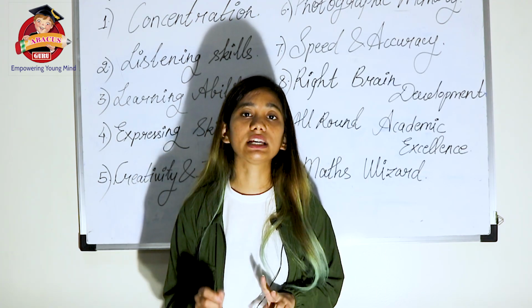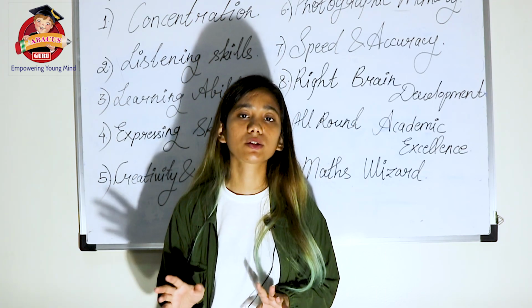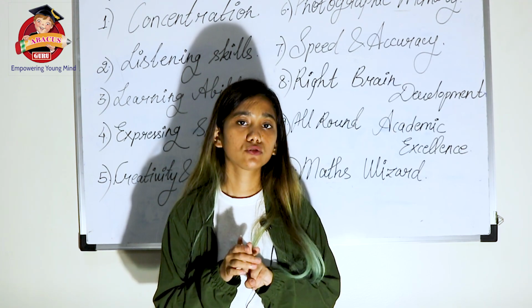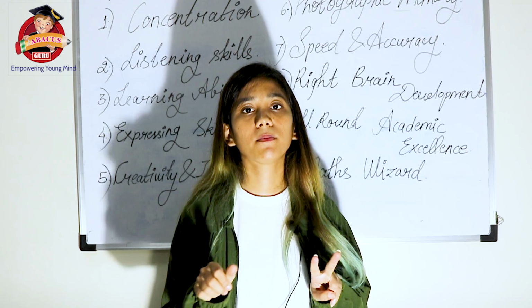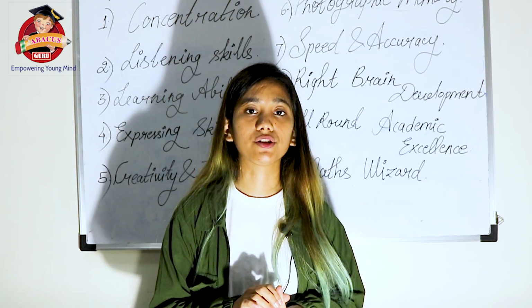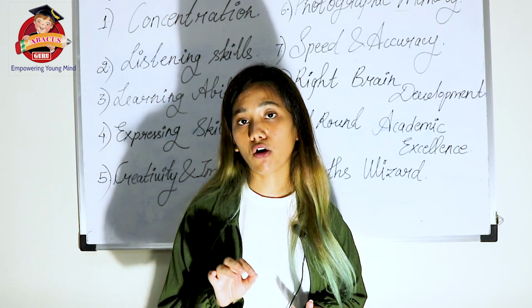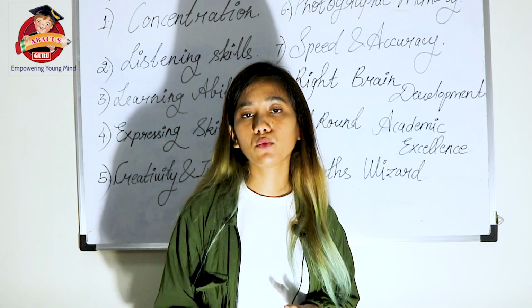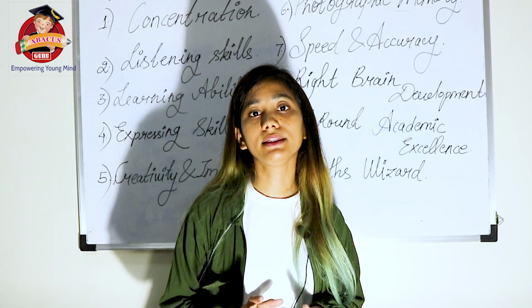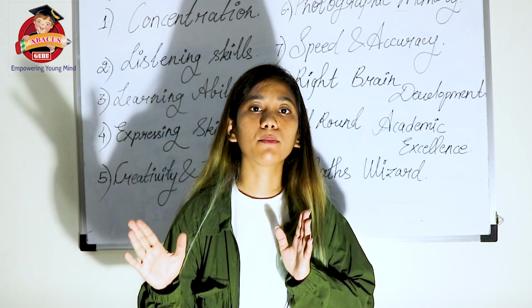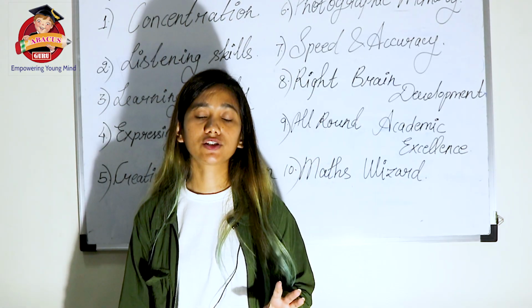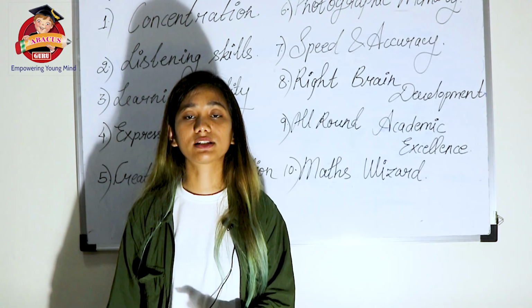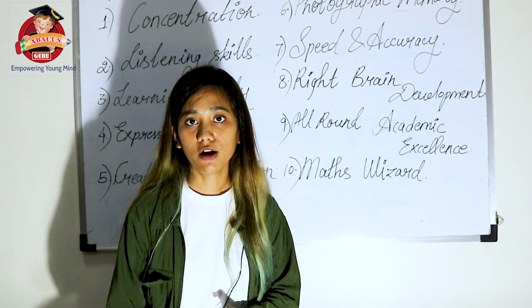If a person says that he or she knows about abacus, there are two possibilities. First, the parent might have half information, or the parent might also have wrong information. So do not take a risk on it. You just go on explaining whatever you want to explain, and then after that you have to come to the fee structure. Make sure you are not revealing your fee structure before your explanation. First give the explanation and then move on to the fee structure.